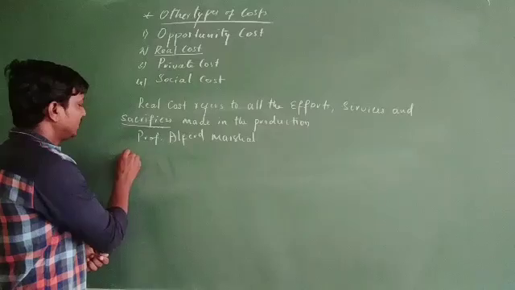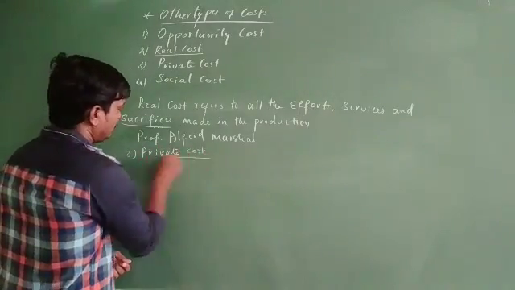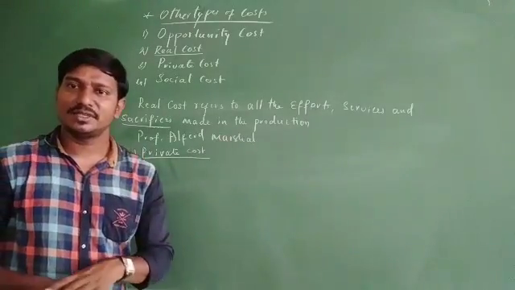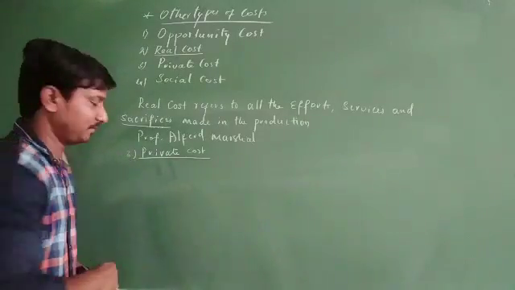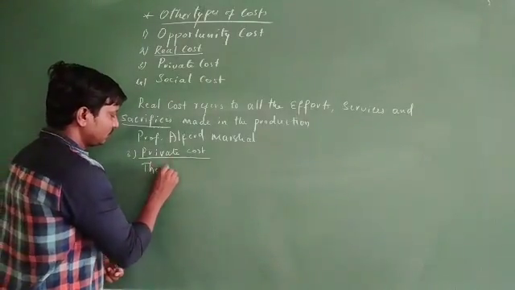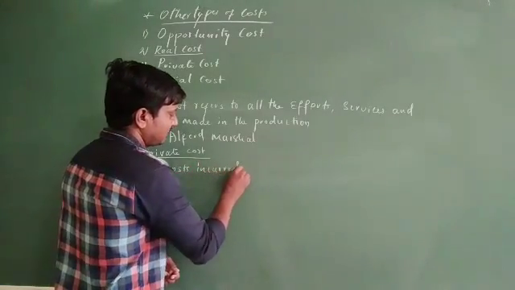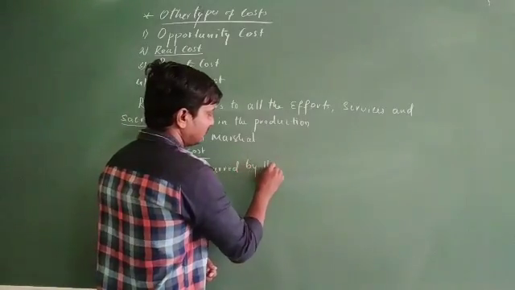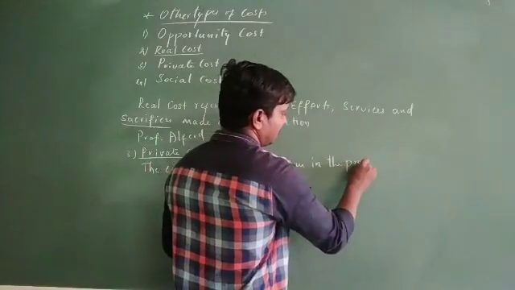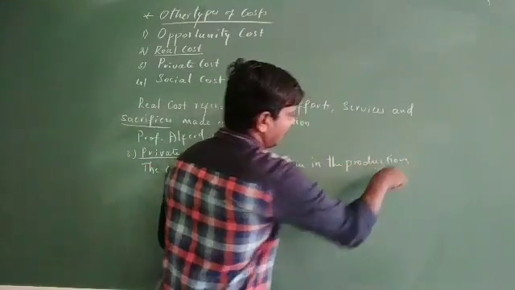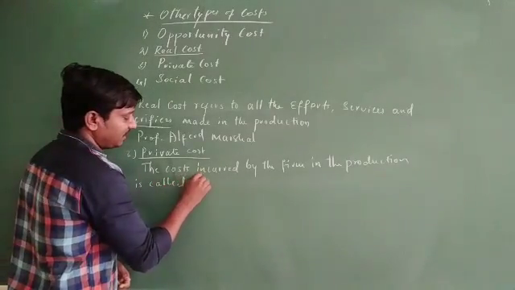Then the third one we go to, that is private cost. Private cost means the expenses which are incurred in the production process by the firm. The cost incurred by the firm in production is called private cost.